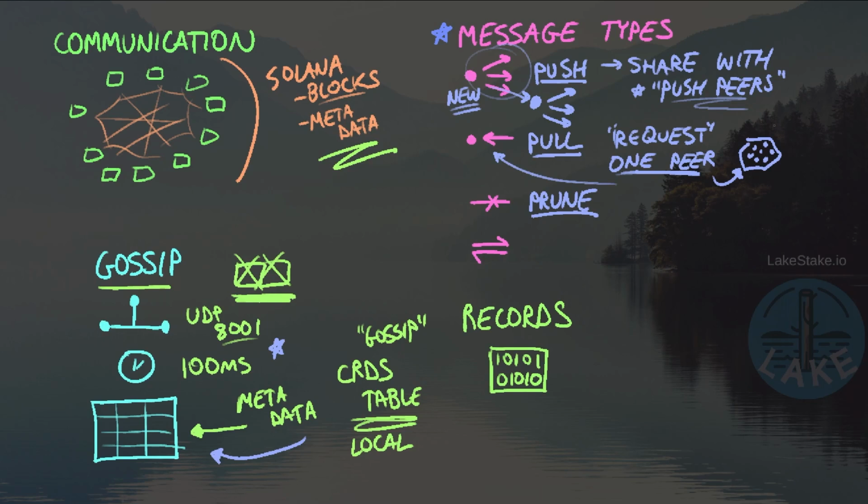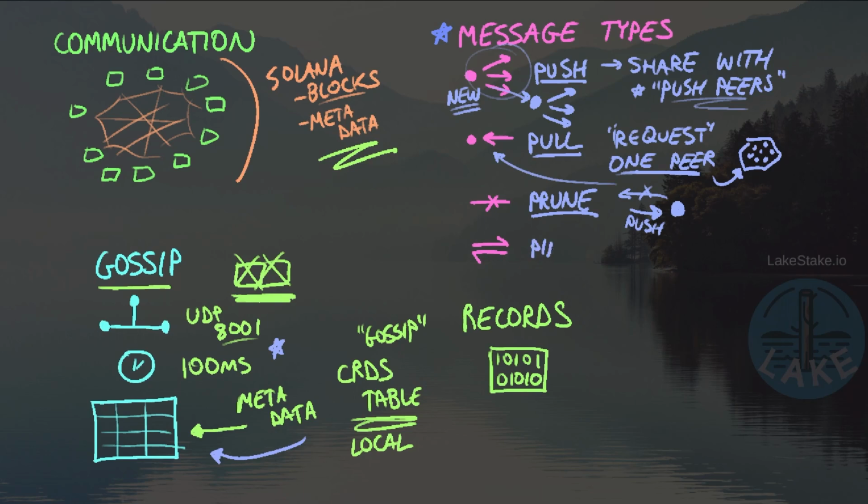So maybe I actually received a message. I'm a validator. I received a push message from a downstream validator, and I don't want to be receiving push messages from that validator for one reason or another. So I simply send a prune message to say, hey, I want you to cut me off. I don't want to be part of this set of push peers that you're maintaining, and the validator will comply and remove that validator from the table.